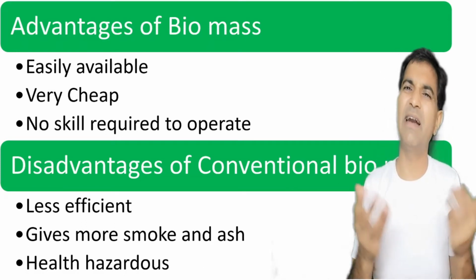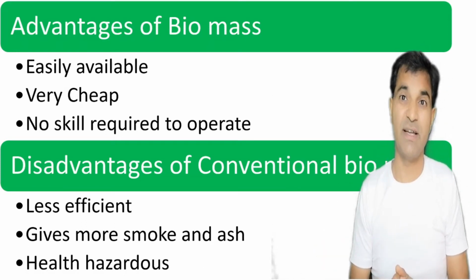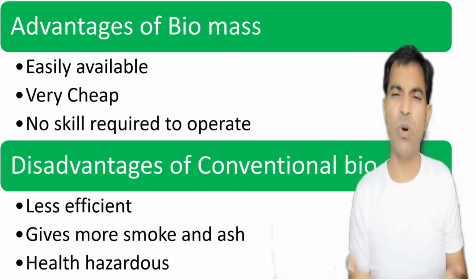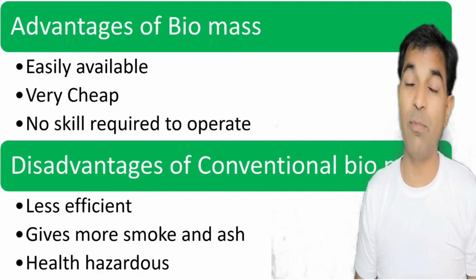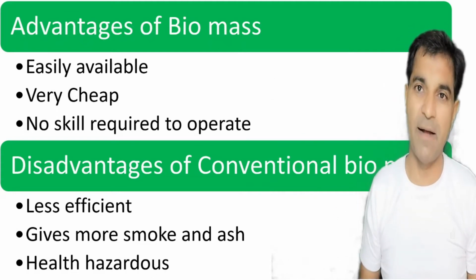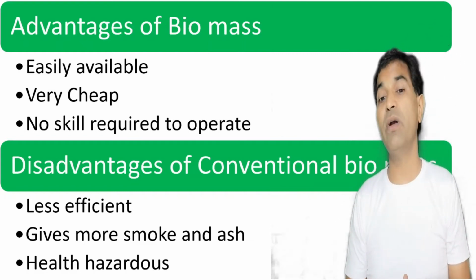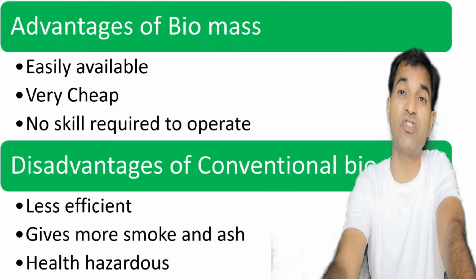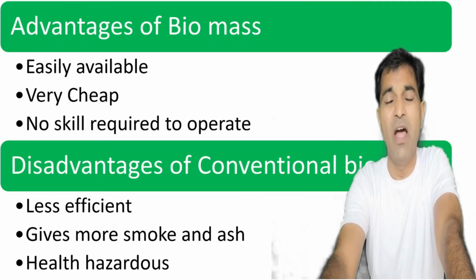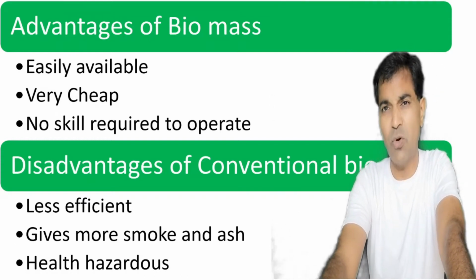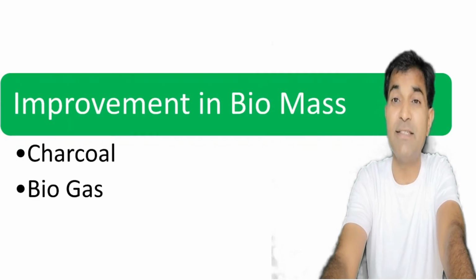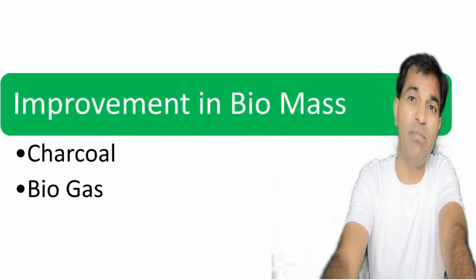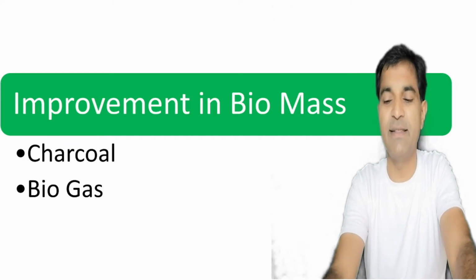Very less efficient, hardly 8 to 10%. सोचिए जरा, सिर्फ 8 से 10. इसमें थोड़ा सा इंप्रूवमेंट आया था, स्मोकलेस चूल्हा, आप लोगों ने 8th स्टैंडर्ड में पढ़ा होगा, स्मोकलेस चूल्हा, राइट? It gives more smoke and ash, and it is health hazardous because it leads to production of smoke and ash. So definitely some sort of improvement is required in this technology. So charcoal and biogas are improvements in this conventional source of biomass.